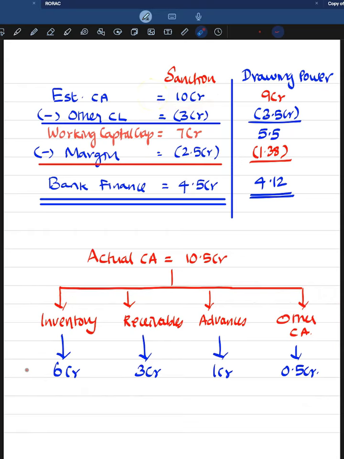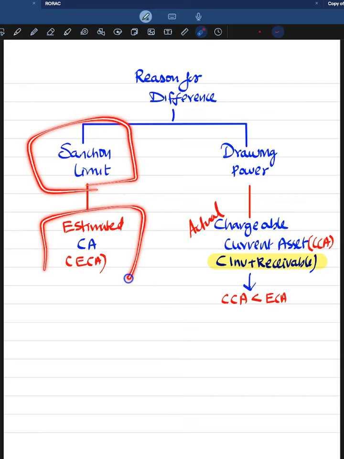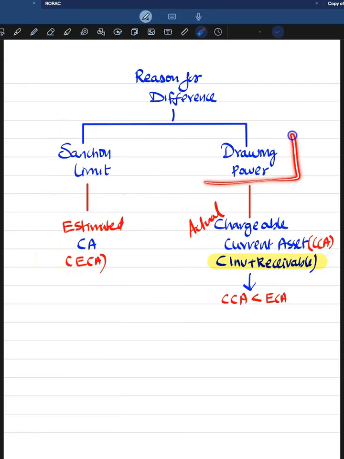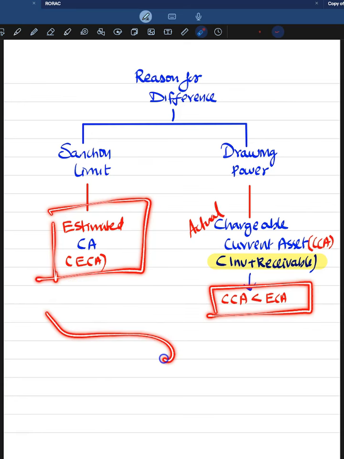So this is a disparity. So let's be very clear with the reason for the difference. Sanction limit is on the basis of estimated current asset, whereas drawing power is computed on the basis of actual chargeable or enforceable current asset. If this enforceable current asset is less than estimated current asset, then obviously there will be differences.